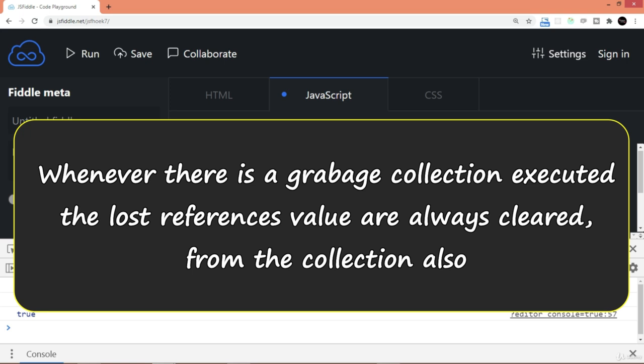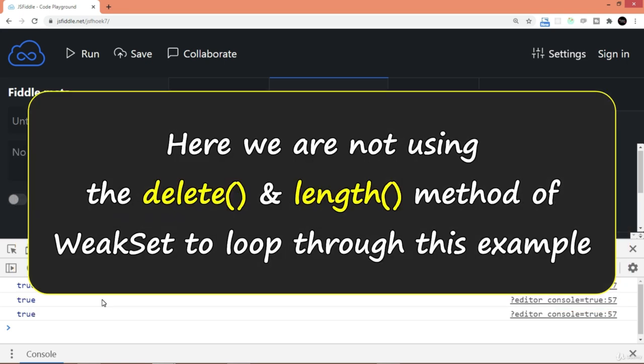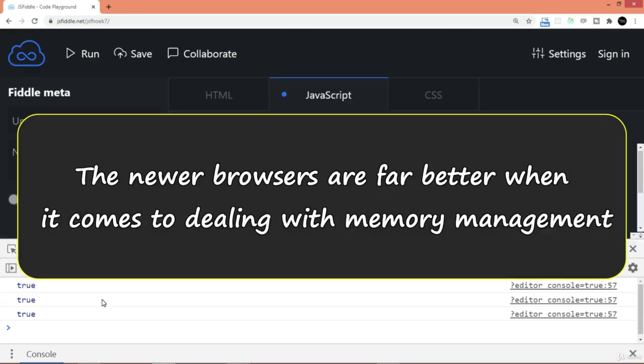So in a way, by using the weak collections you are making sure that there are no leakages. Of course, if your code is written in a proper way, and the references are properly removed in a proper sequence, then anyway you will not face any memory leakage issue. And I have already mentioned in the garbage collection discussion that the newer browsers are far better when it comes to dealing with memory management.